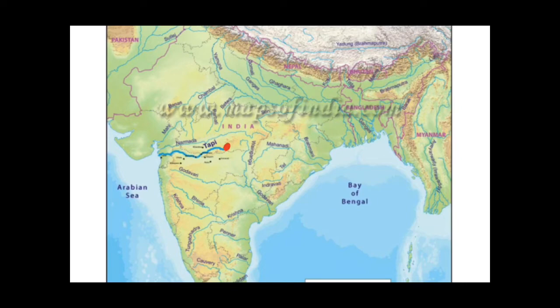Here lies Betul district. From here originates the river Tapi and it flows into Madhya Pradesh, and then it enters into Maharashtra state and then in Gujarat. This is Gujarat state, and then it flows into Gulf of Cambay, or Gulf of Khambar, and then it flows into Arabian Sea. So it is also a west flowing river like Narmada we have already done. So both these rivers make estuary in the western part of India, and you must know that between Vindhyan and Satpura ranges, Narmada creates rift valley.